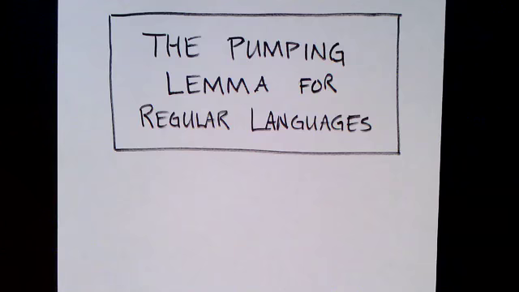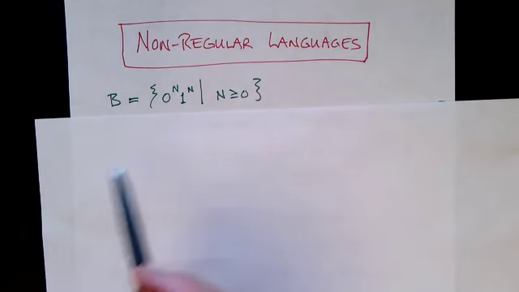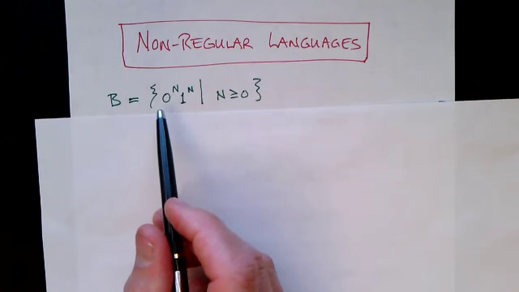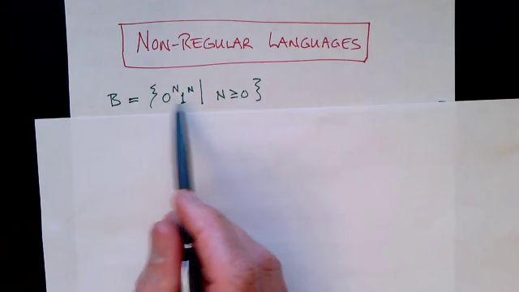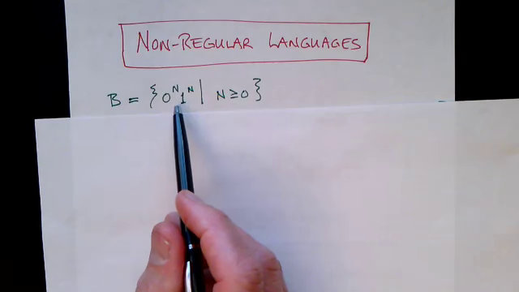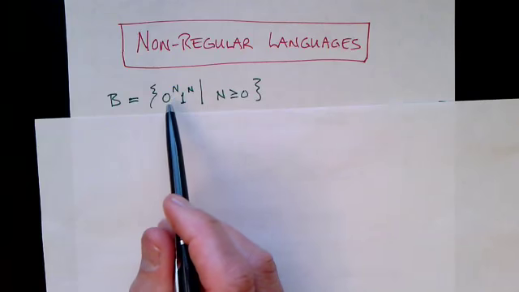Let's begin with a couple of example languages that are not regular languages. The first one is probably the most important one, and one that you should really be familiar with. We have a bunch of zeros followed by a bunch of ones, and the number of zeros is equal to the number of ones. The intuitive reason that this is not regular is that it requires counting.